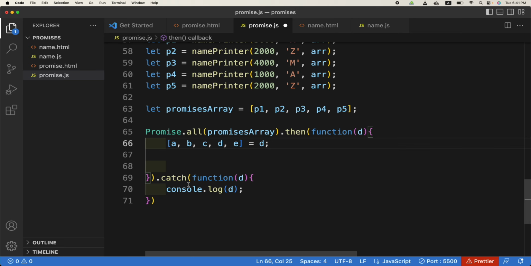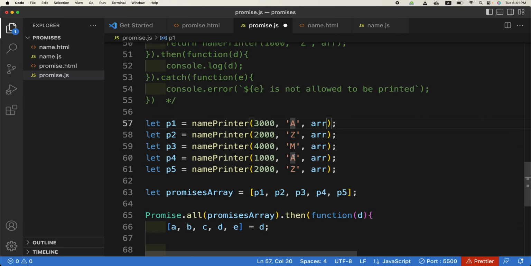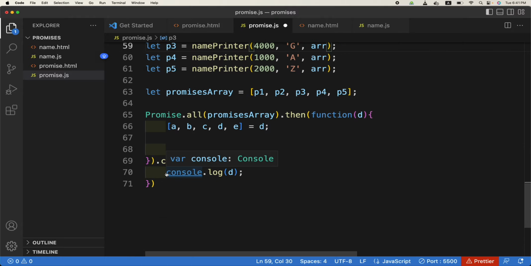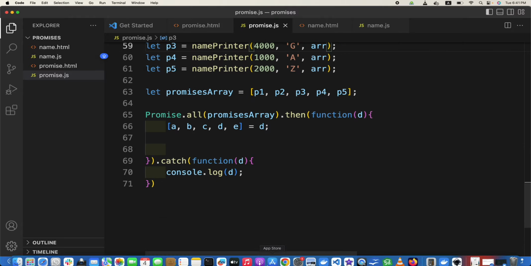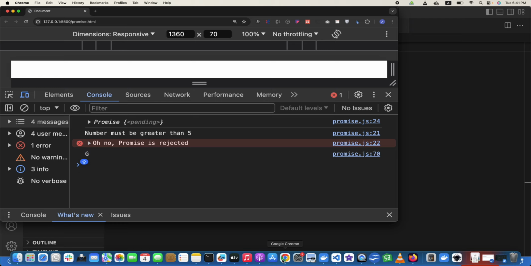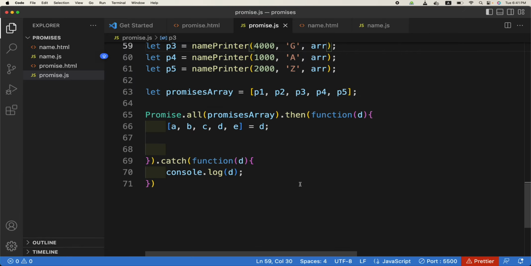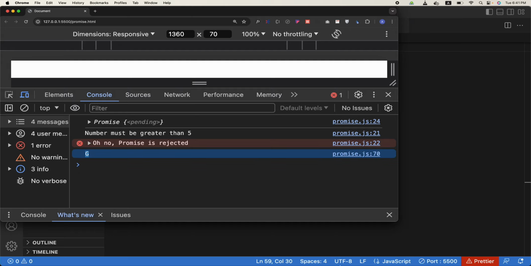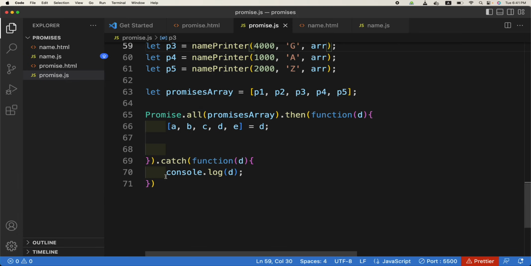Okay, the next thing is, if for example we use some illegal value here, as we have already defined it, now the catch will be run for us. Why is this G getting printed? Because we are printing it in the console and in the catch statement. Okay,